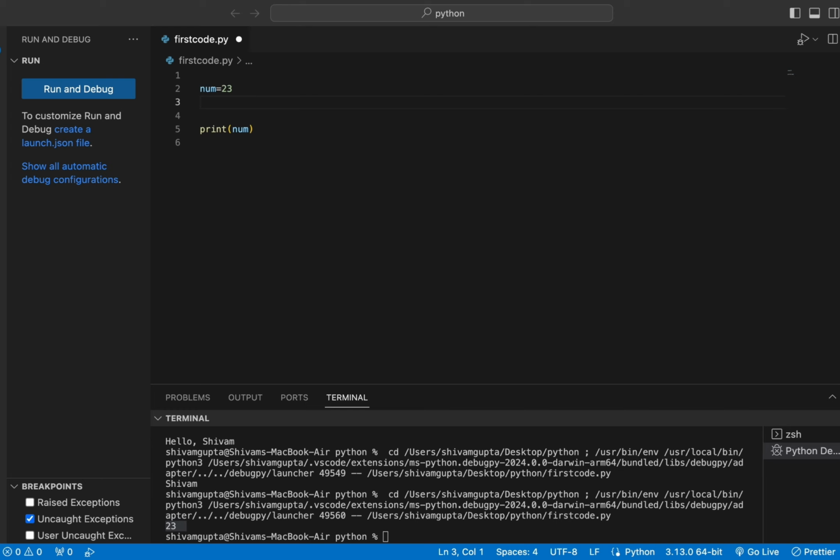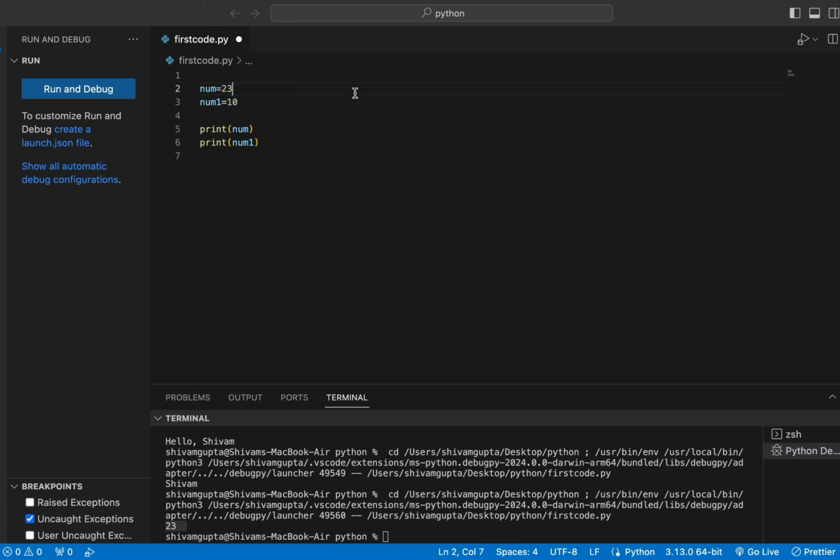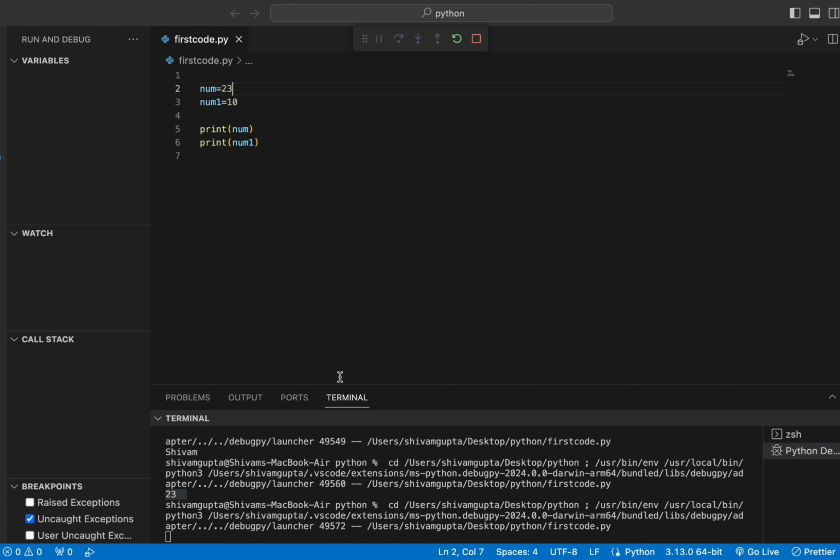So here I will write one more number, like num1 is equals to 10. Now I have written two numbers, the first is 23 and the second is 10. Now I want to simply print these two numbers, so I can simply write print num and num1. The output will be 23 and 10.